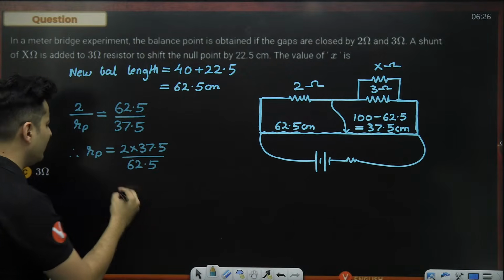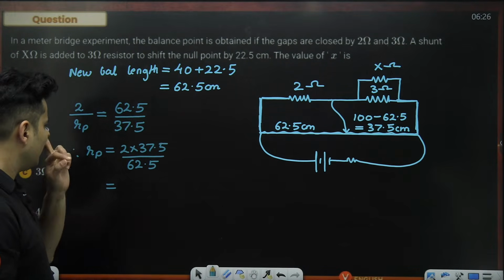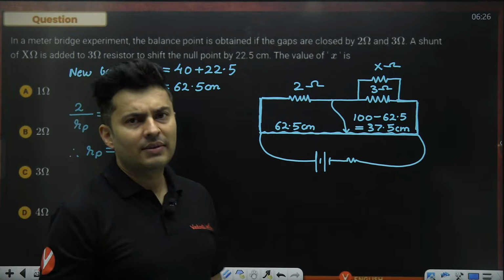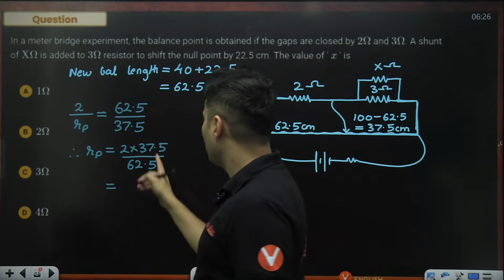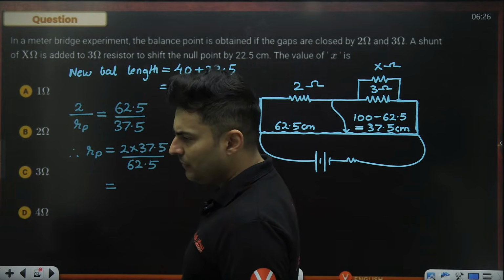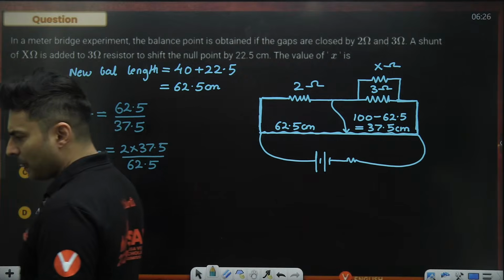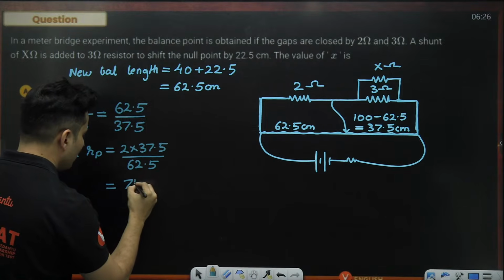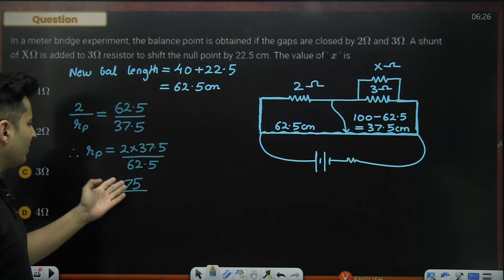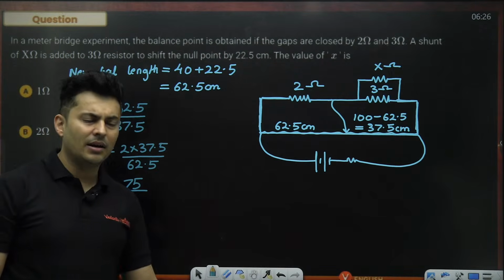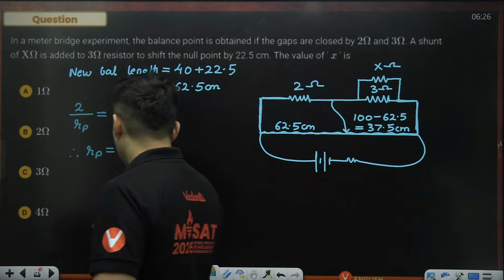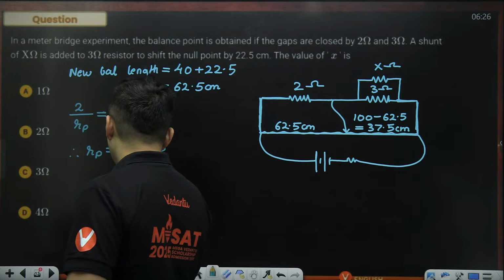So 2 into 37.5, guys. Yeah, 37 twos are how much? That is going to be 74 and 74. So this will be nothing but 75. Yep, everyone with me? So this will be 75 over 62.5. I can keep it as it is, or if you want, you can write it as the half of 125.